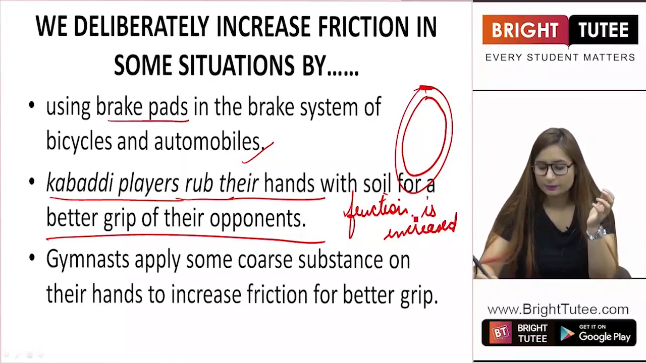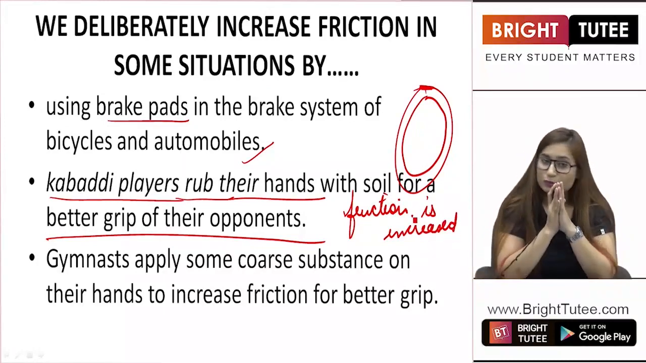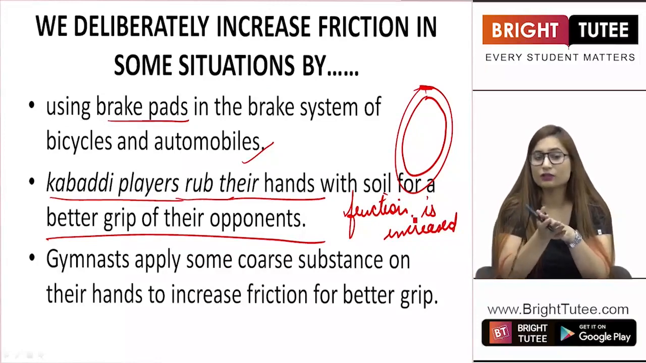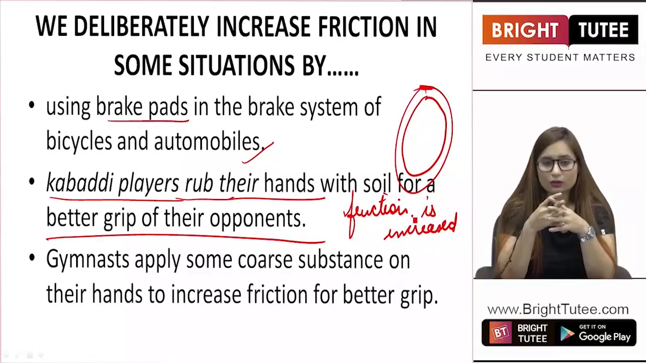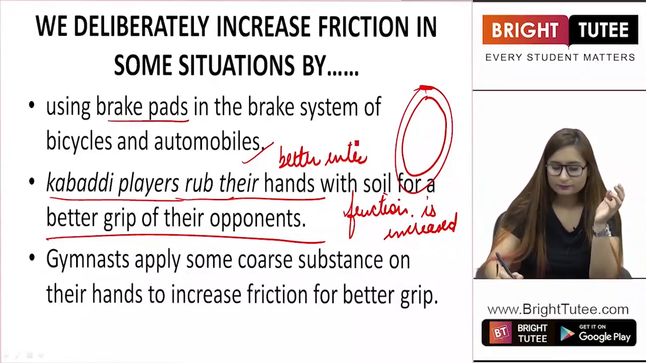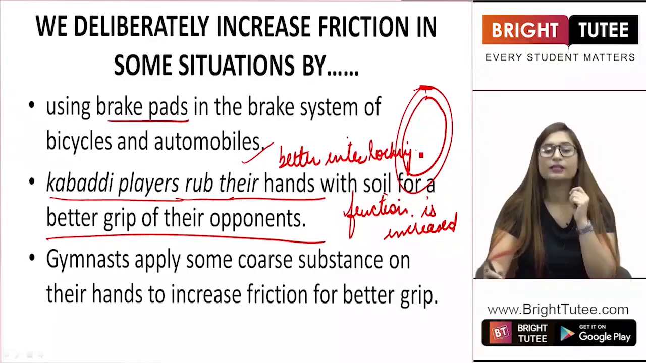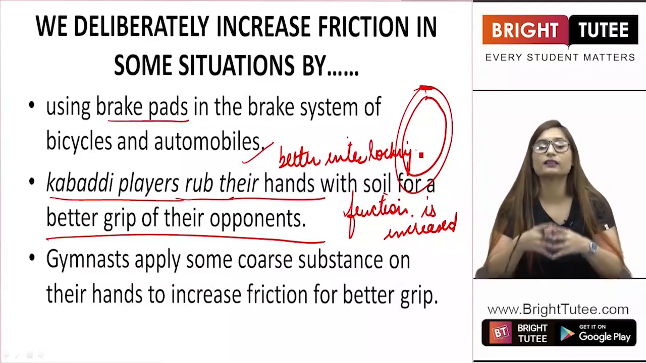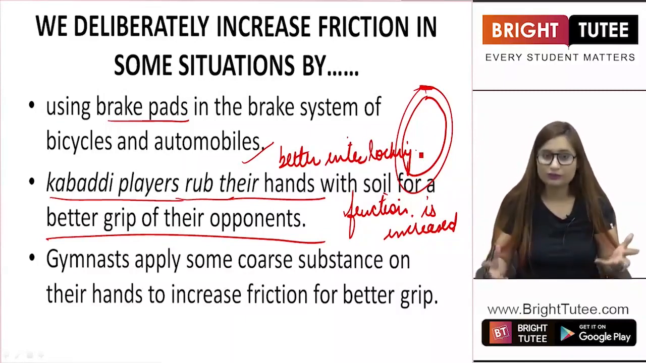How does this help? When he rubs soil, there is no moisture, there is an uneven surface on the hand which is not smooth any longer, right? So when he holds the opponent, there is better interlocking again. You are applying force for better interlocking, due to which the interlocking gets better and there is generation of a good amount of friction.